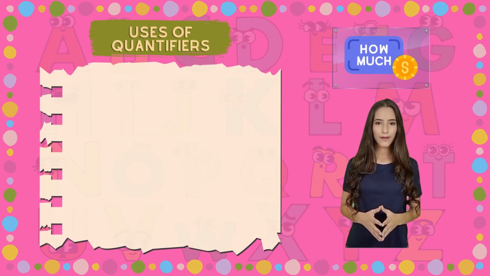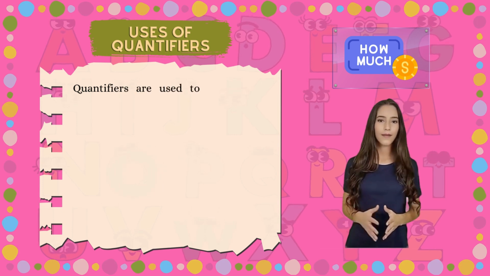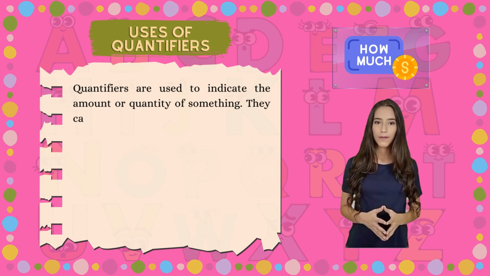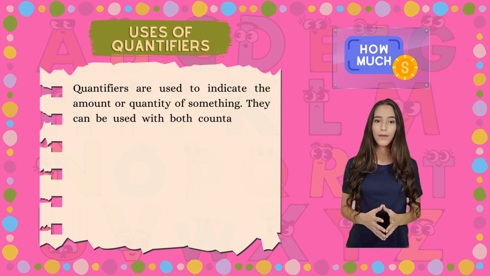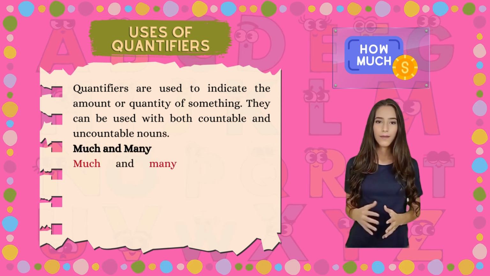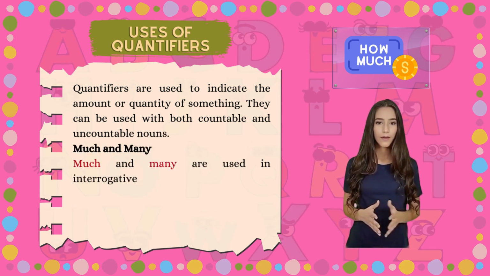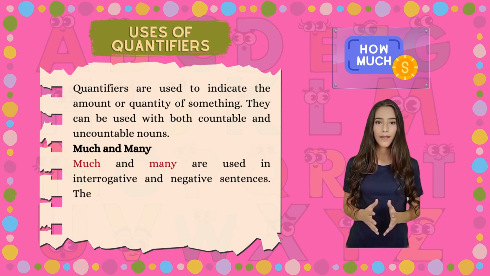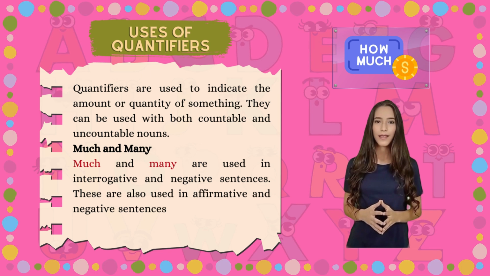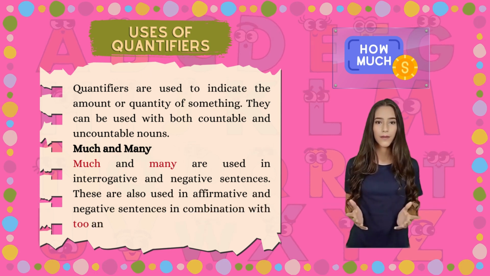Uses of quantifiers. Quantifiers are used to indicate the amount or quantity of something. They can be used with both countable and uncountable nouns. Much and many. Much and many are used in interrogative and negative sentences. These are also used in affirmative sentences in combination with too and so.